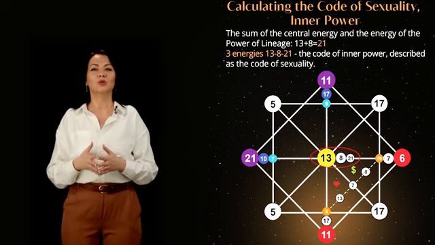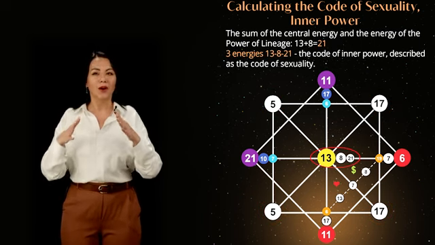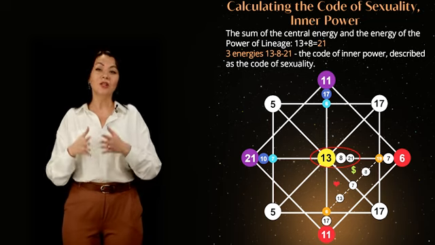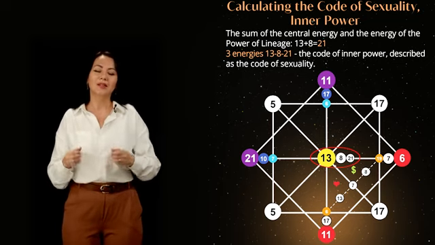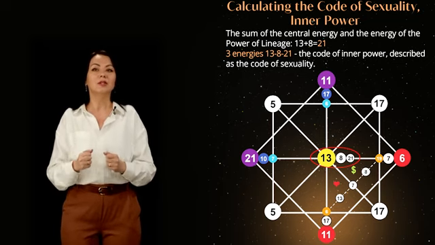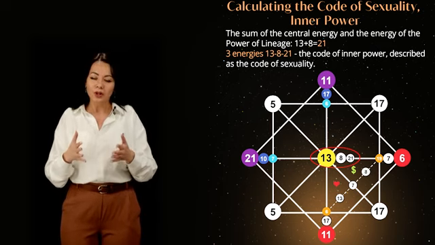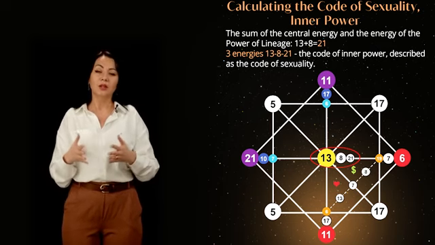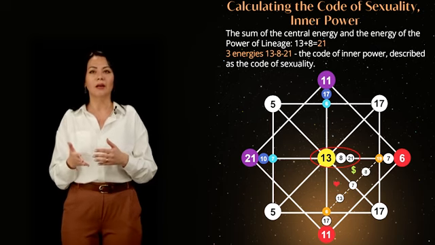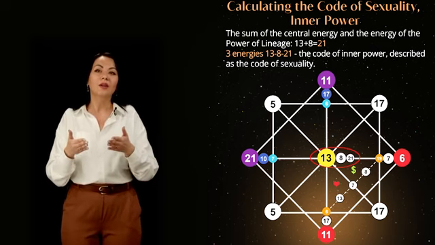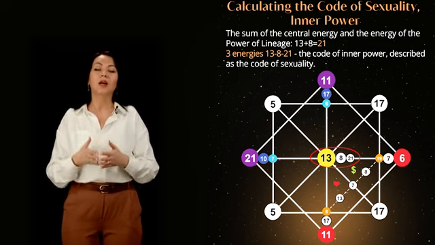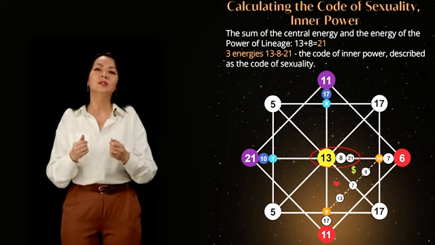To complete the calculation of the inner power code, add the central energy of the matrix to the energy of the family's inner power, 13 and 8, resulting in 21st energy. Recorded as the third energy after them. The three energies in the center of the matrix, 13, 8, 21, represent the inner power code, which is described as the code of sexuality in the automatic decryption.